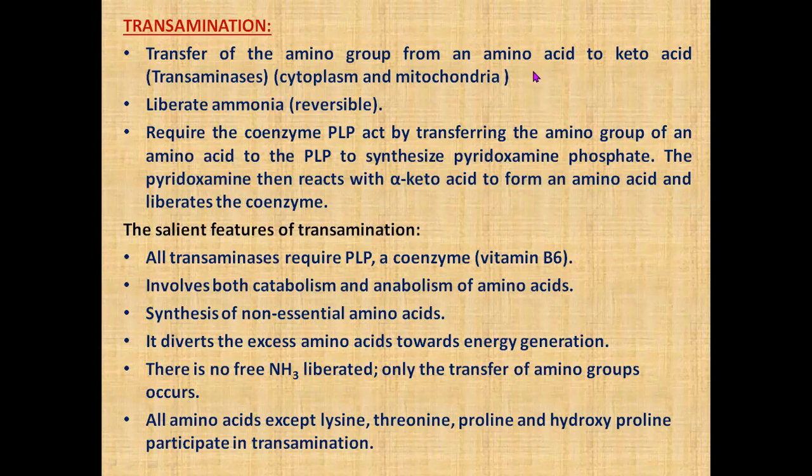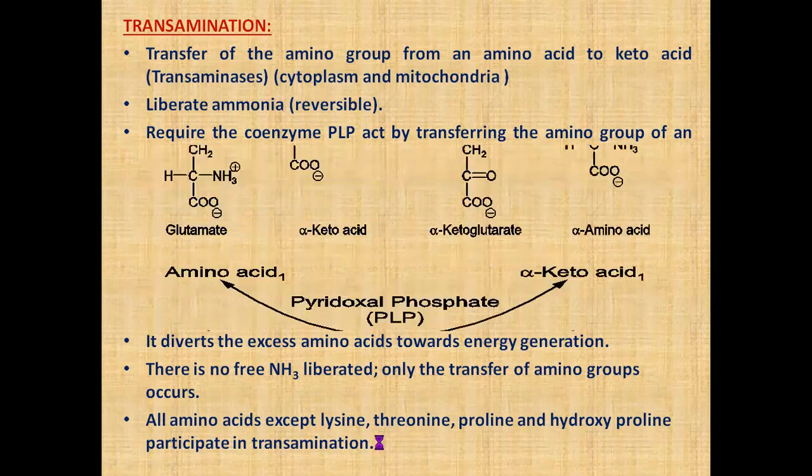That is, the amino group is transferred from this to the coenzyme, then to this keto acid to form an amino acid. That's all. All amino acids except these four, lysine, threonine, proline, and hydroxyproline, participate in transamination. All other amino acids will be involved in the transamination process.